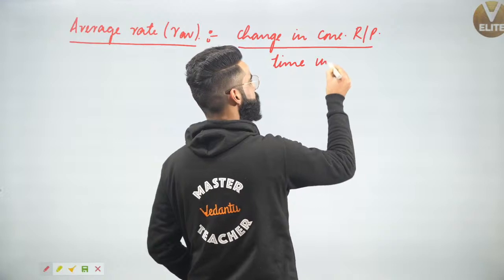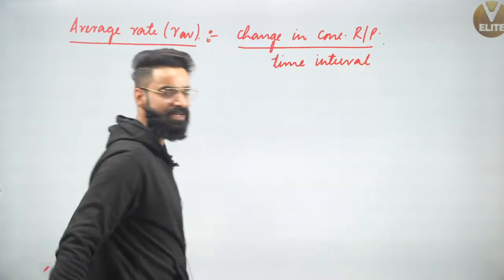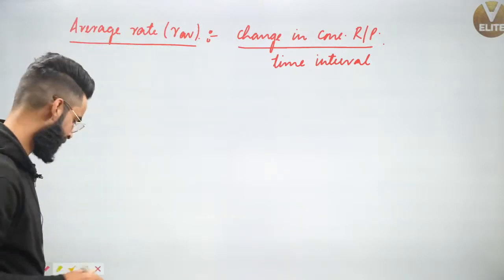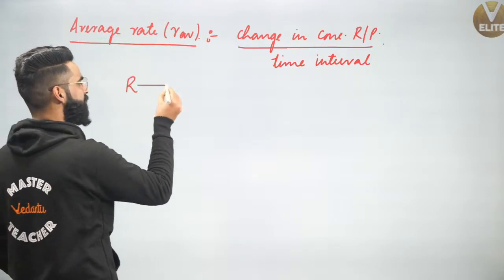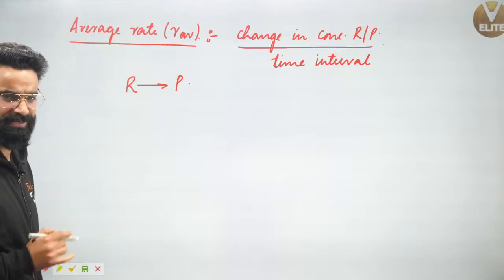In a given time interval. What do we mean by that, and what all things we need to remember from here? Understand properly what I'll say. Let's say I'm taking a general reaction like this, in which reactants are getting converted into products.